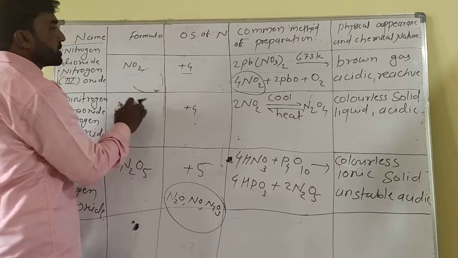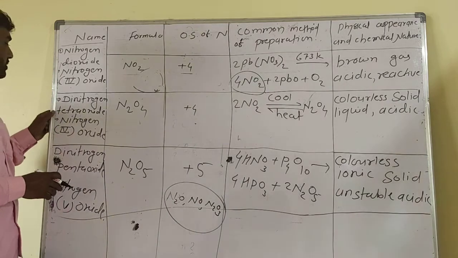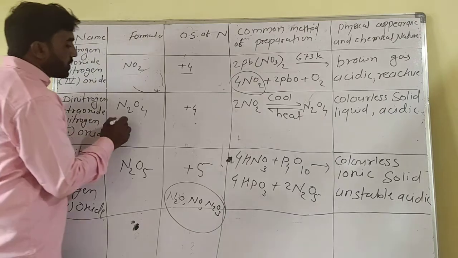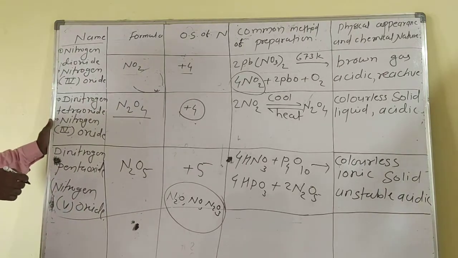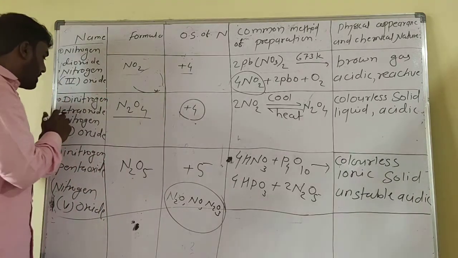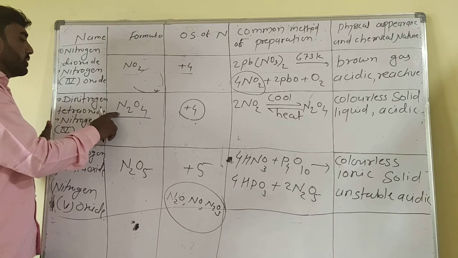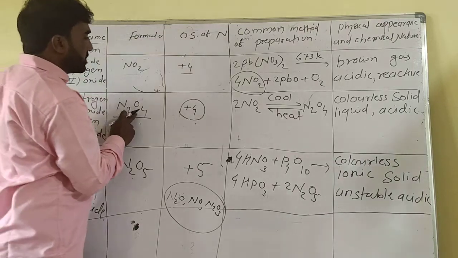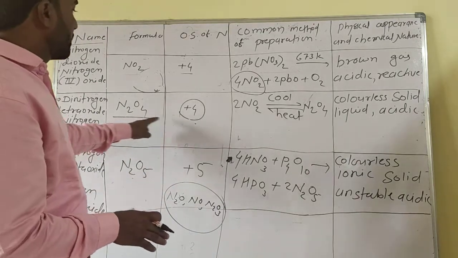The second type of oxide is N2O4, dinitrogen tetraoxide, also called nitrogen tetraoxide. The oxidation state is +4. Dinitrogen tetraoxide is the name of this compound, the formula is N2O4, and the oxidation state of nitrogen in N2O4 is +4.